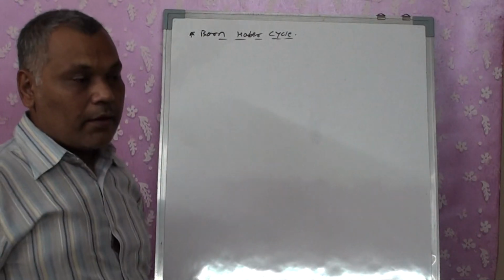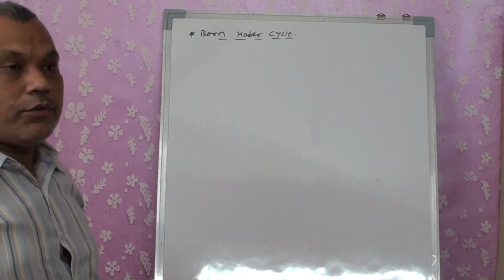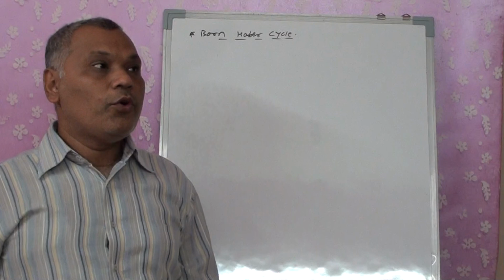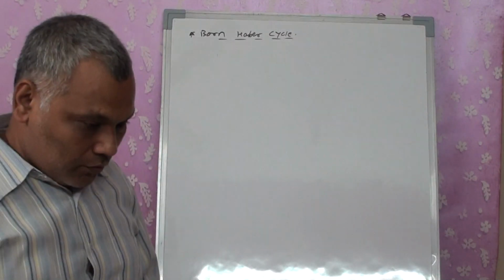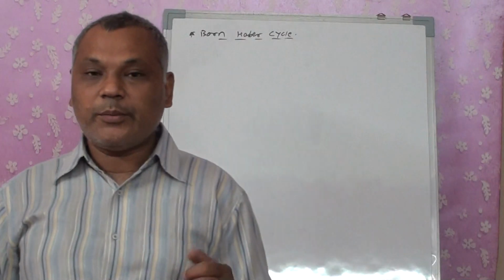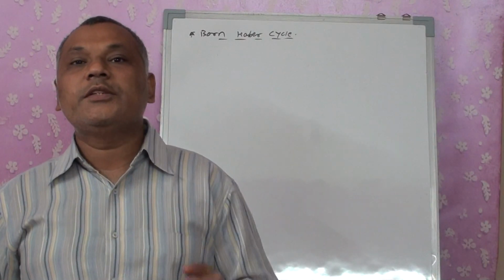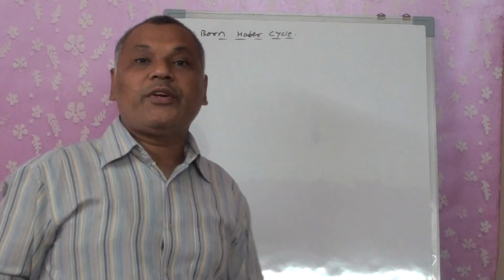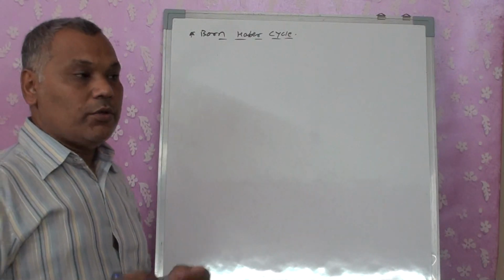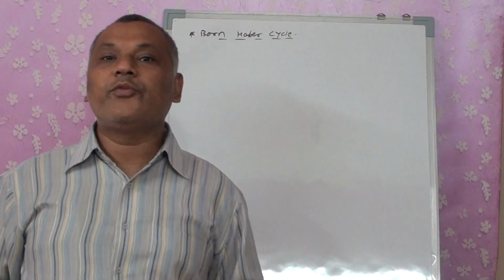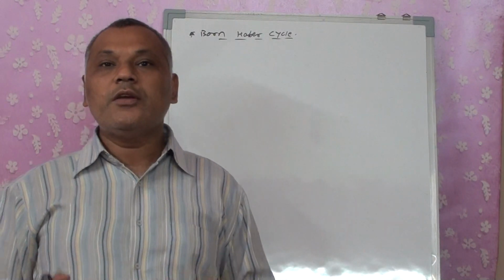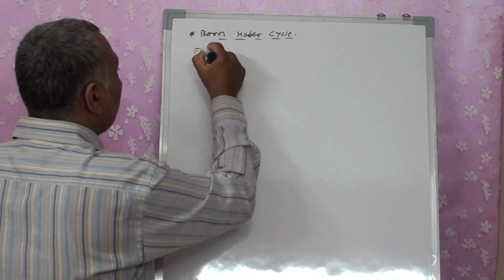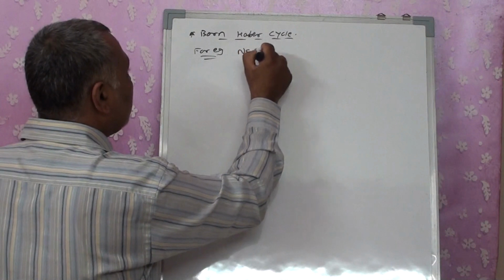Born-Haber cycles. Now that is specifically for ionic compounds. For covalent compounds we have studied the same concept in the form of Hess's law, where whether the reaction was completed in one step or more than one step, the total heat change remains the same. But here, when we are talking about the Born-Haber cycle, it's specifically for the ionic compounds. Here also, whatever heat changes there are within the different steps, it's the total heat change for the formation of the compound. For example, we are going to take NaCl itself.